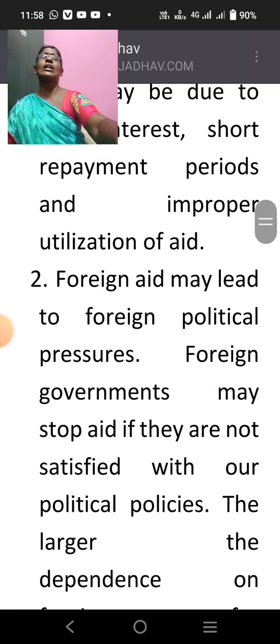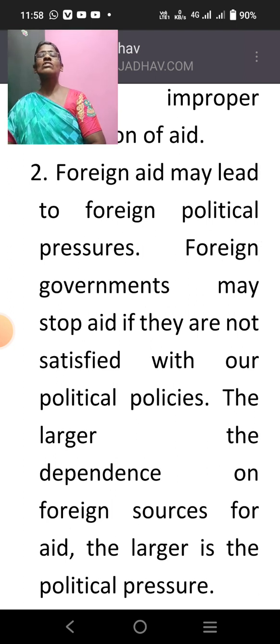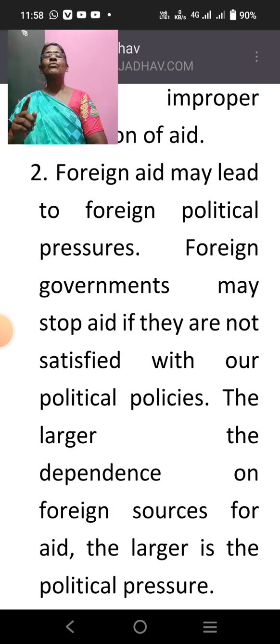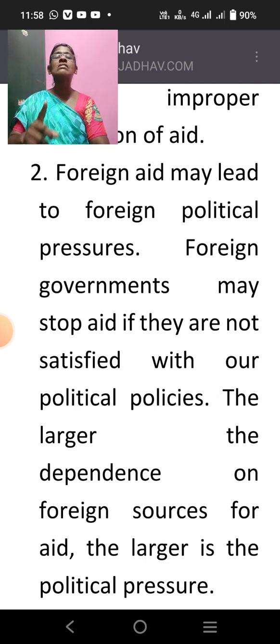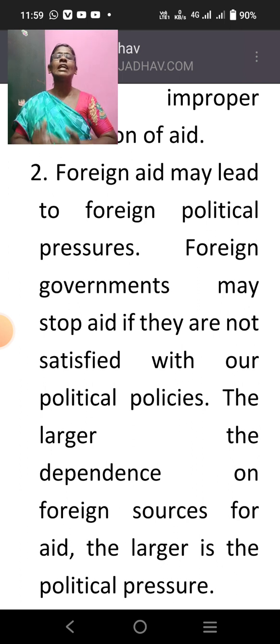The second drawback or problem we can see in using foreign aid is that it may lead to foreign political pressures. See, when a foreign government is continuously helping India during all situations, then understand there will be an undue influence that we have to obey that country's rules. It may also pose certain restrictions, and we cannot say no because we are already getting help from them.